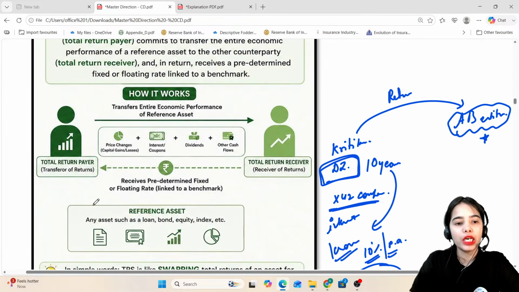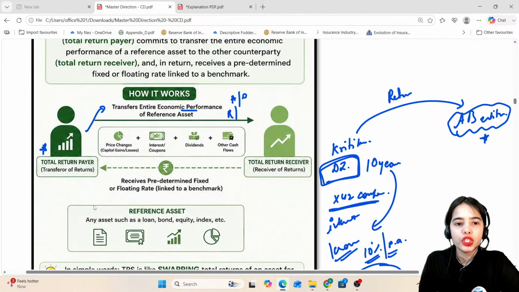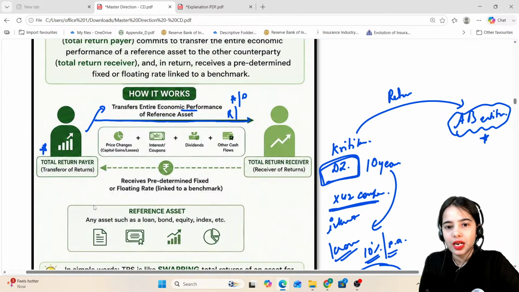So the total return payer is transferring the entire economic performance, whatever appreciation or depreciation happens in the value of the bond, whatever returns there are, whatever losses, whatever happens to the bond. That is transferred to the total return receiver.